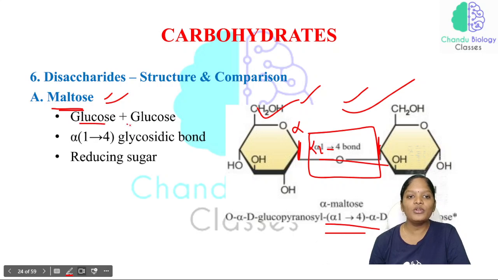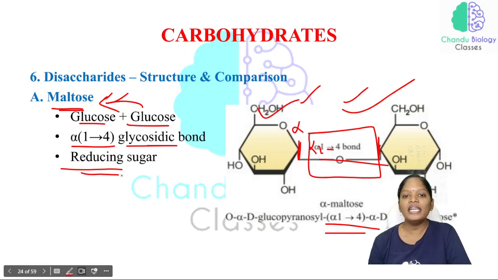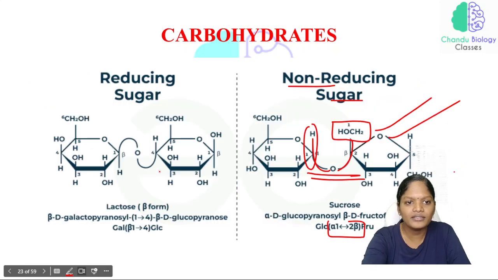See here, glucose plus glucose, we call them maltose, with an alpha 1,4 glycosidic bond. If two sugars are attached, with which type of bond? That will be a glycosidic bond. And this sugar is called a reducing sugar. Why? Because we have a reducing end. Where is the reducing end here? CHO, and see here also CHO. That is what? A free aldehyde group. Isn't it?